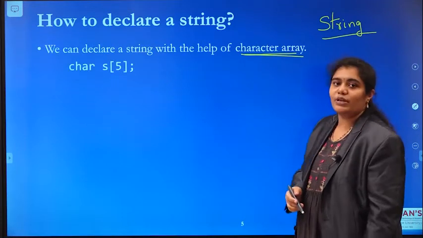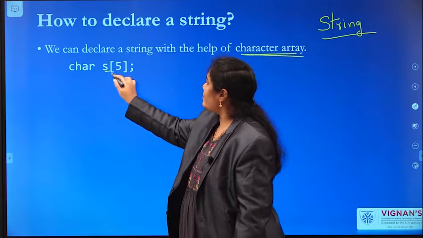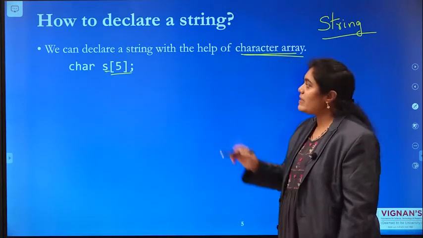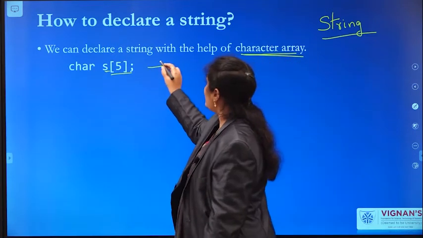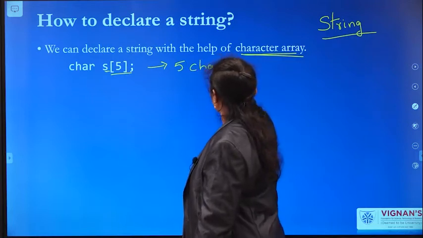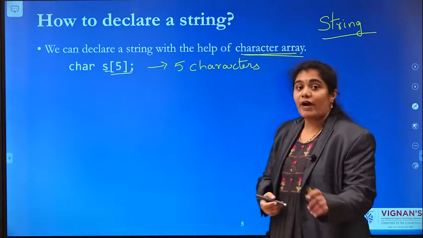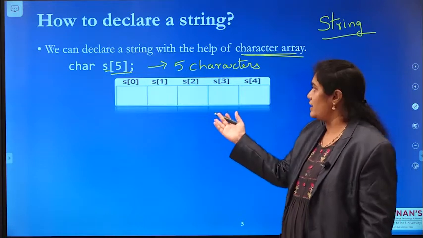Let us see how you can declare it. See, char, variable name, array. The size of this array is 5. That means how many characters can you hold here? You can hold 5 characters. The memory representation seems like this.